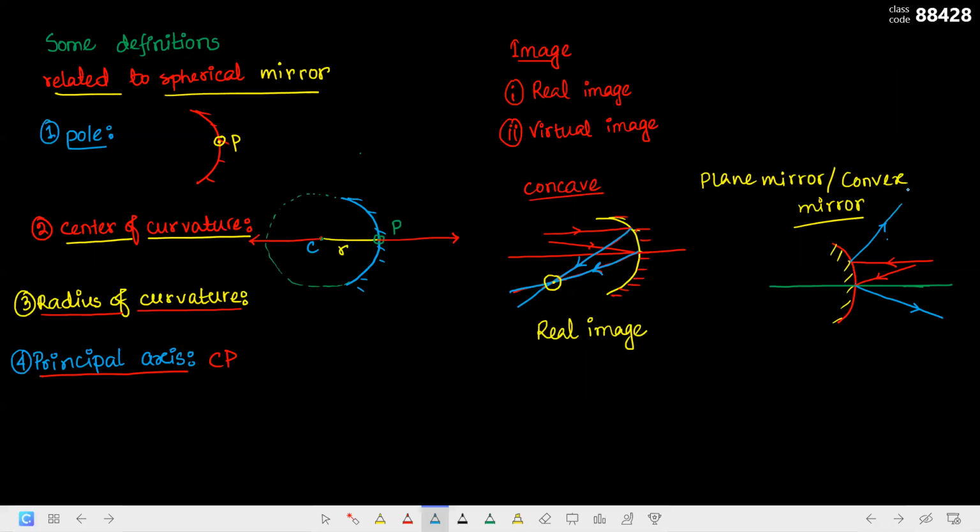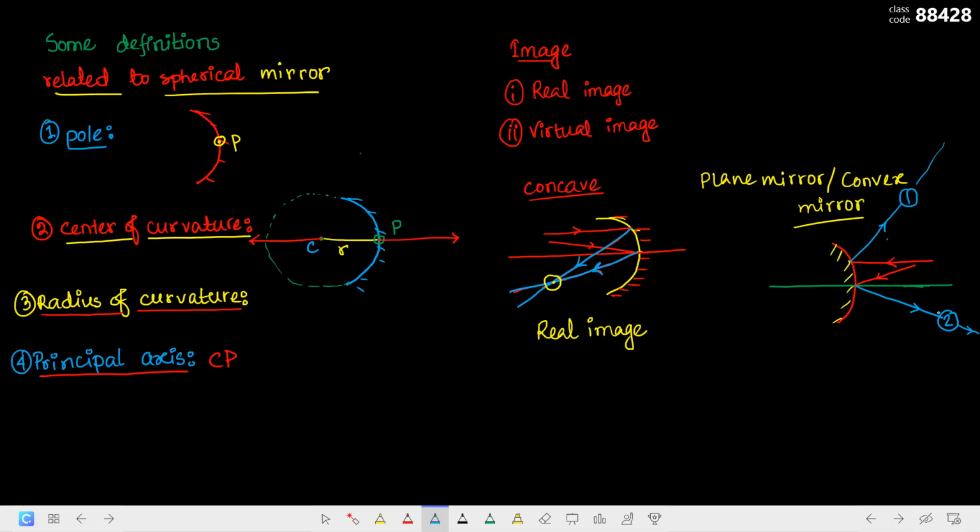What do you think? These two reflected rays, number one and number two, will they meet anywhere? Is there any possibility of them meeting? No, you may keep on extending them. They will keep getting further away from each other, right?